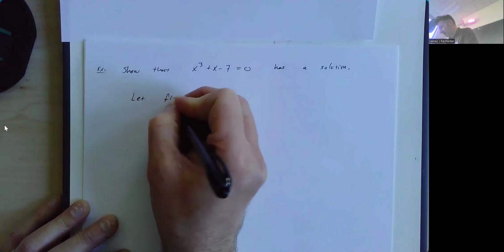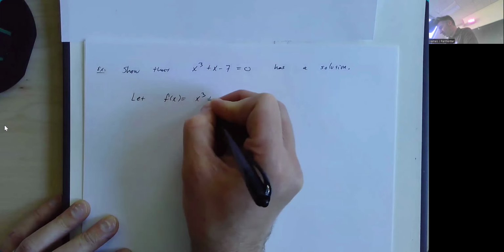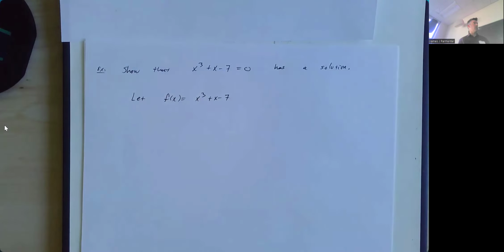So the first thing you almost always want to do with these is, whatever thing you're trying to show is equal to 0, give that a name. Call it f of x or g of x or whatever your favorite function name is. So we're going to let f of x equal the thing that we're trying to show must equal 0 somewhere. That's the pretty standard first step. After that, if they're nice, they would have given us an interval. They weren't nice. They didn't give us an interval, so we're going to make one up.